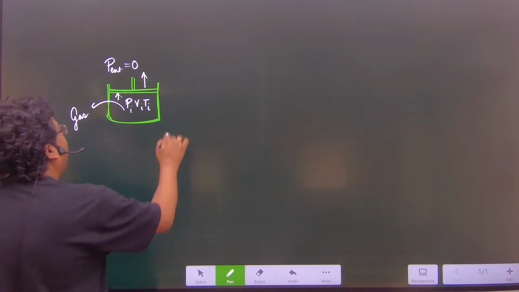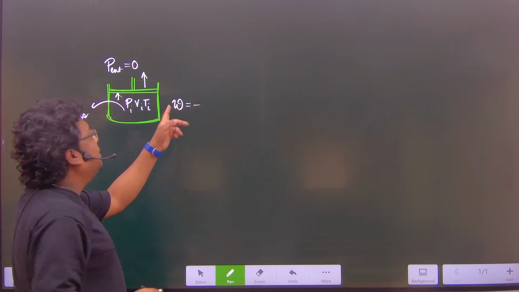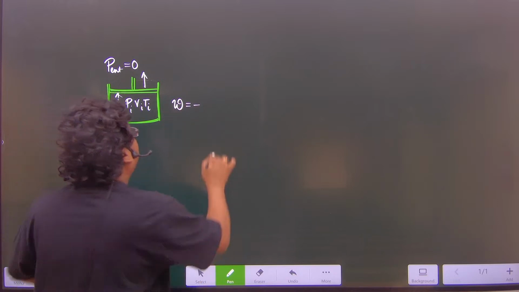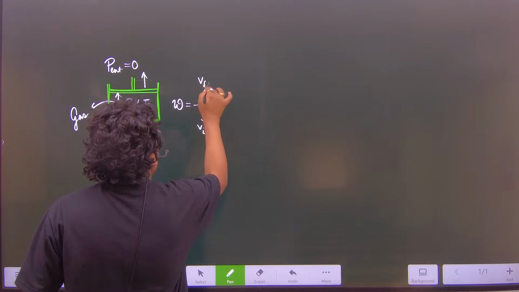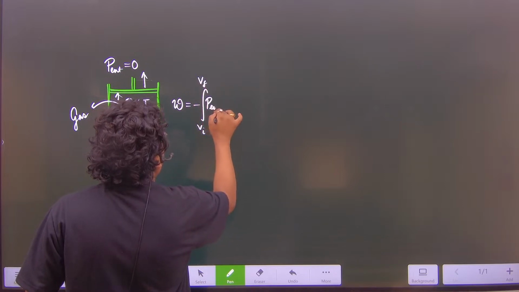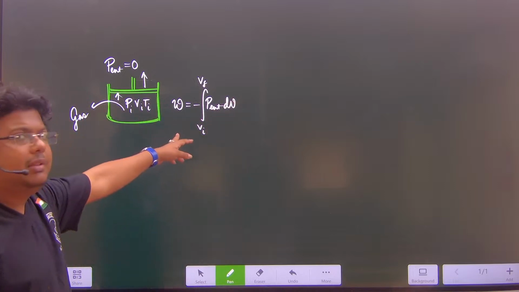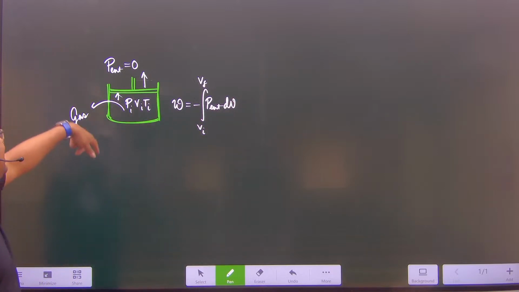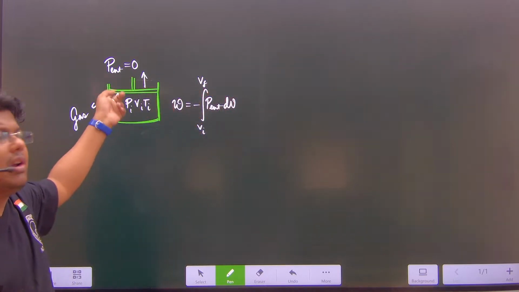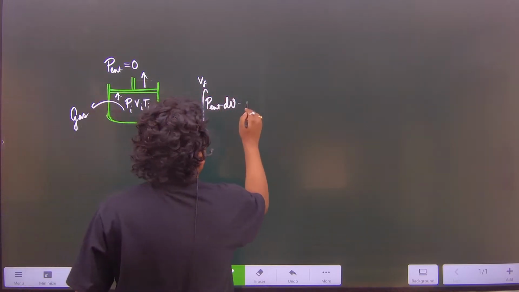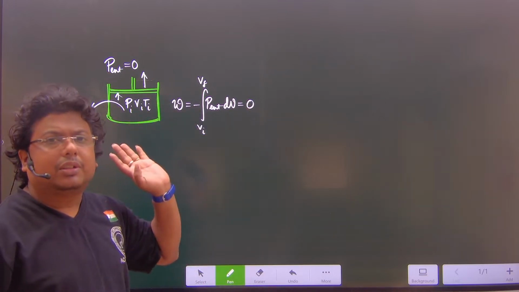So from the definition of work, the finite magnitude of work will be minus the integration from initial volume to final volume of P external dV. Okay, and as the gas expands under zero external pressure or under vacuum, the value of W will be 0.